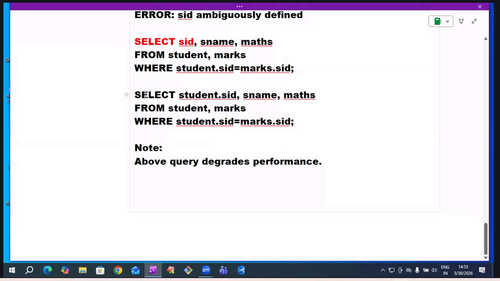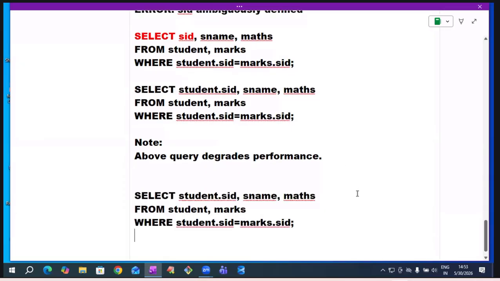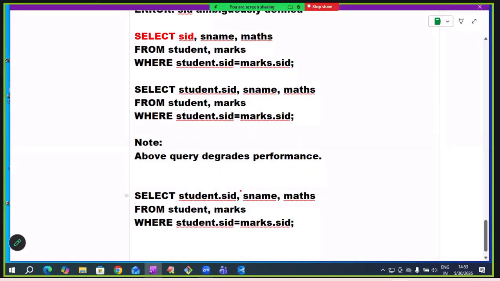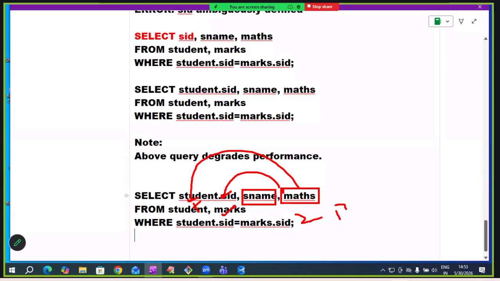To save this time, I want to tell that this is a column of the marks table. So prefix every column name with the table name. For searching the sname column, assume that first Oracle searches in the marks table, not available. Then it searches in the student table, available, retrieves. For the maths column, it first searches the student table, not available, then the marks table, available, retrieving. Two tables. I want to save this searching time.